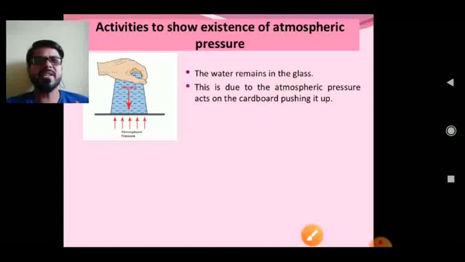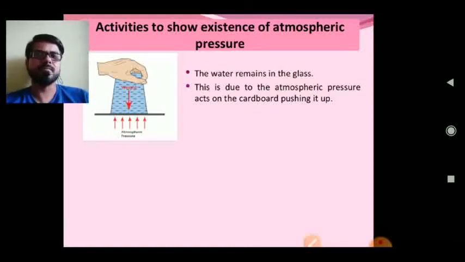So this activity you can do, to demonstrate the existence of atmospheric pressure. How? The water remains in the glass. This is due to the atmospheric pressure acting on the cardboard, pushing it up. Take some cardboard, cover the water-filled glass with the cardboard, and just invert it.